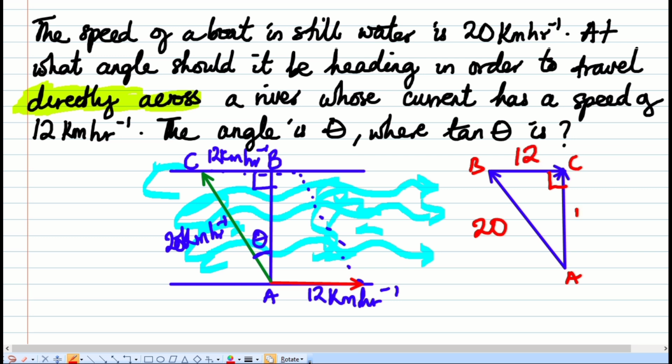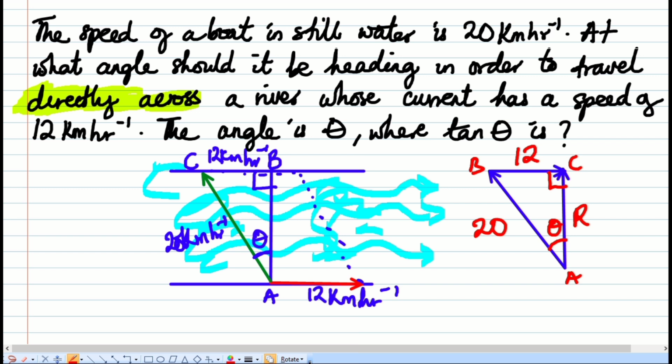You know that this part will be the resultant. Of course, yes, because if you combine these two speeds, you're going to have just one speed, which you're taking from A to C ultimately. So that's the resultant. And then this is angle theta. So basically, we have to find this angle theta. All my struggle is just to explain this in such a way that you can understand it easily. But then we have a challenge.